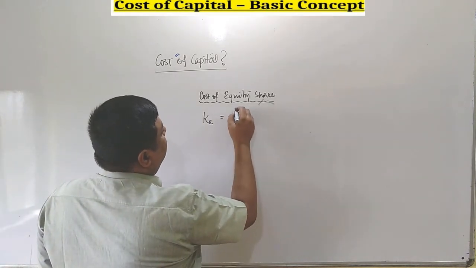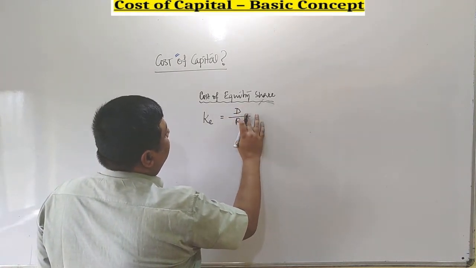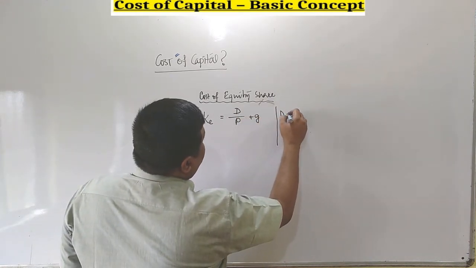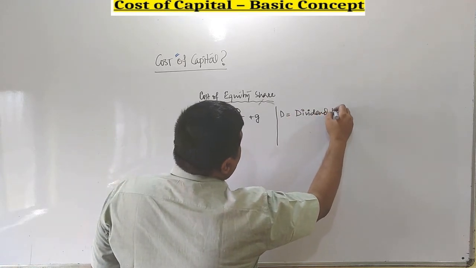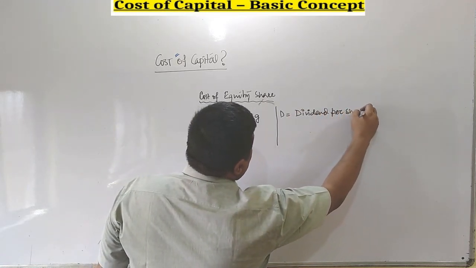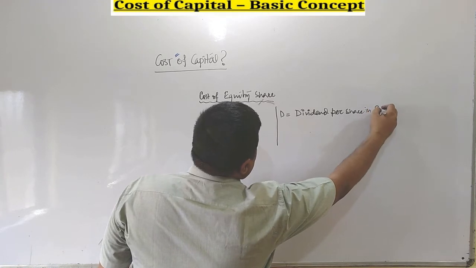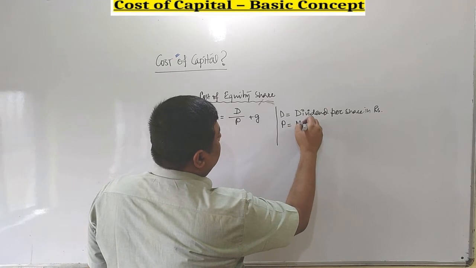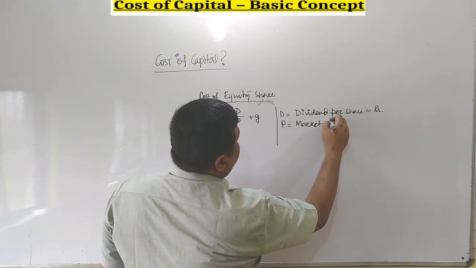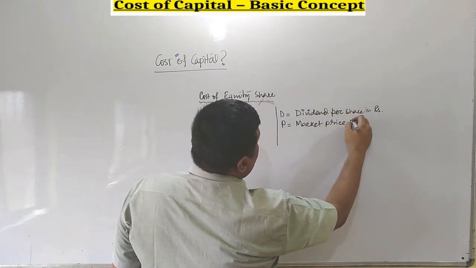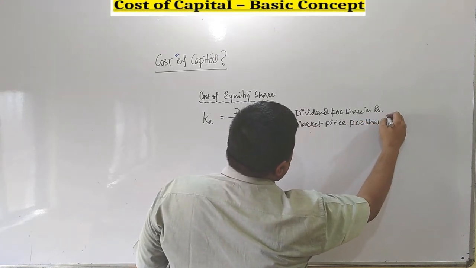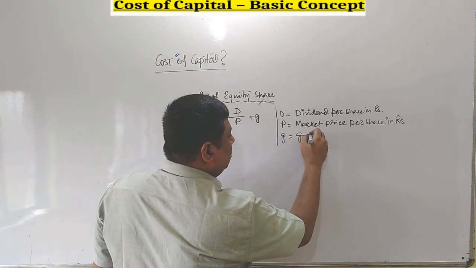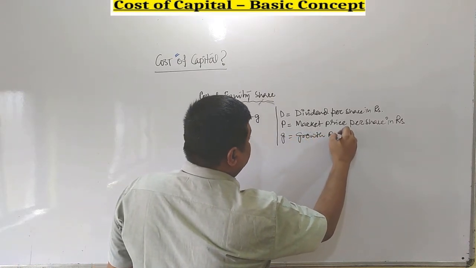First, cost of equity capital can be represented as D by P plus G, where D stands for dividend per share in rupees, P stands for market price per share in rupees, and G stands for growth rate.